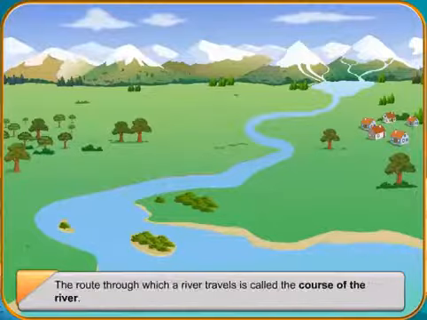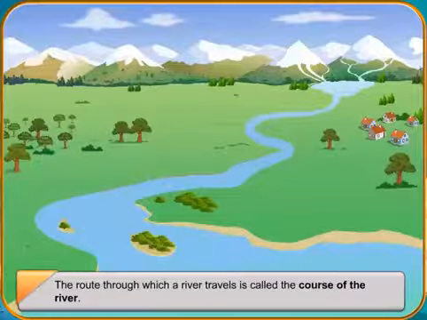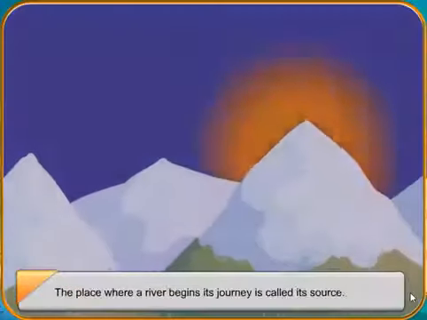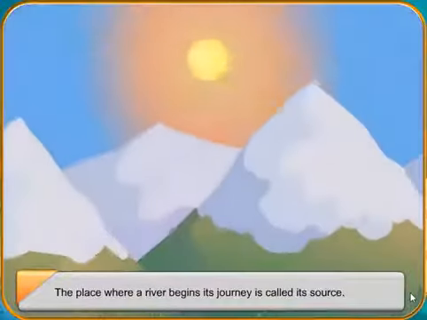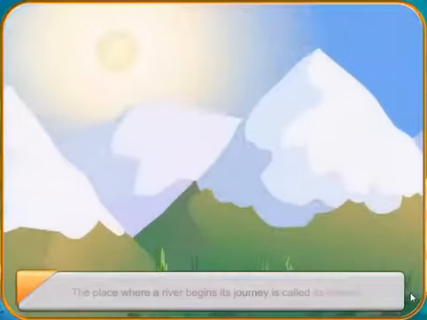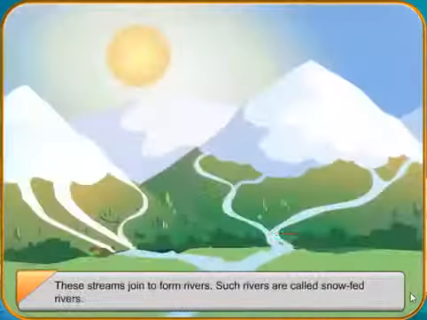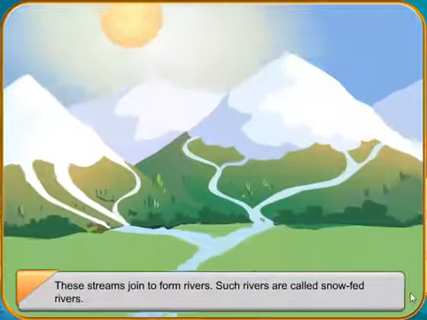The route through which a river travels is called the course of the river. The place where a river begins its journey is called its source. The source of some rivers is in the snow mountains. When the snow melts in summers, the water flows down the mountains in small streams. These streams join to form rivers. Such rivers are called snow-fed rivers.